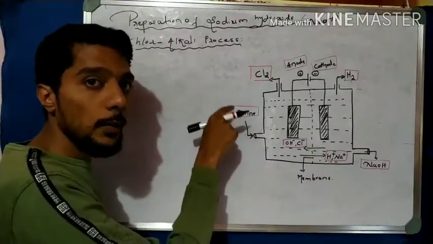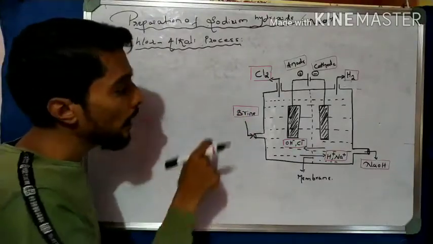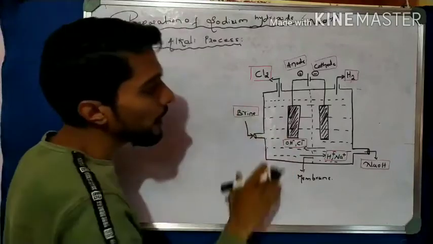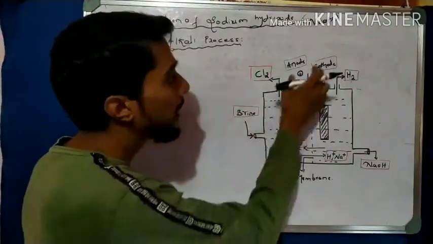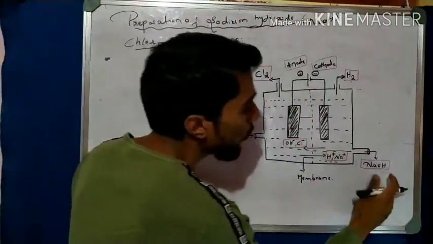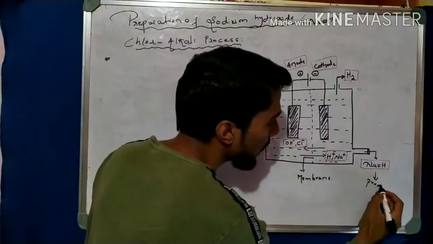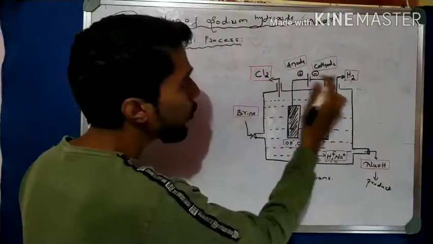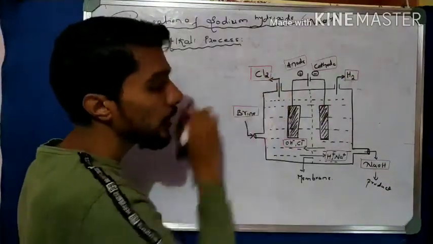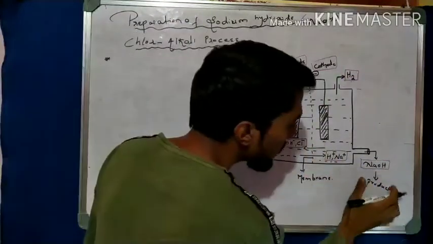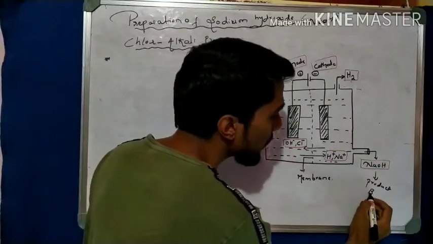Solution of sodium chloride is called as brine solution. When the electric current passes, we observe that there are products: one product is sodium hydroxide, and the other two products are hydrogen gas and chlorine gas. So one product is NaOH, that is what the base, right?